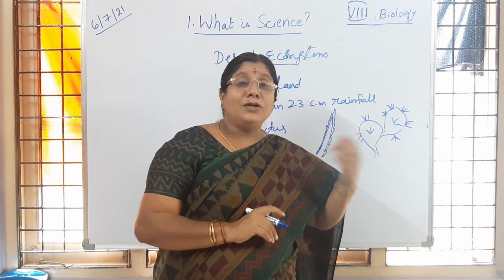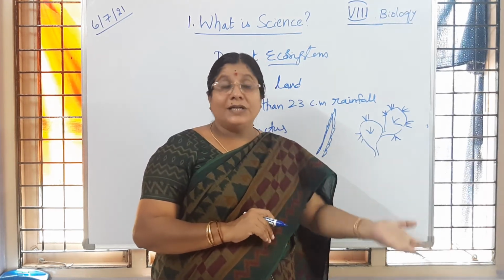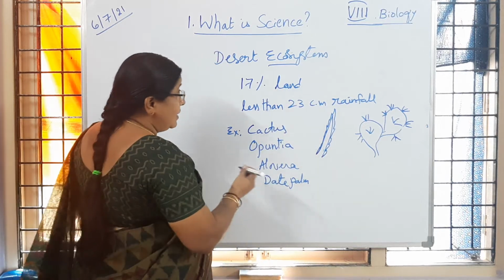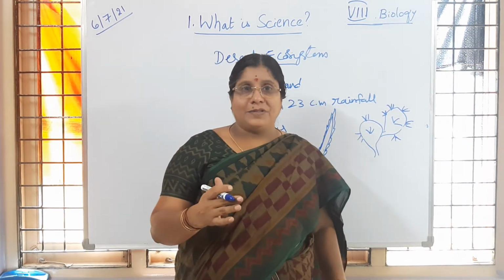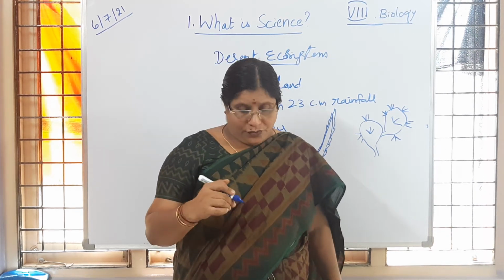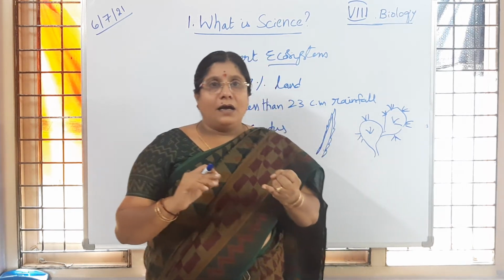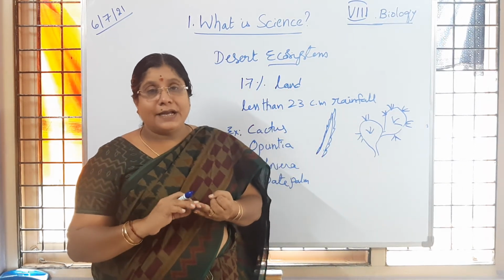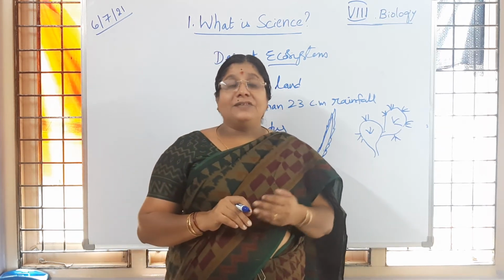Then the other group, animals, which come under consumers. Like camels or flesh eating animals we observe there. Carnivorous animals which are nocturnal in nature we can observe there. Is it clear to children? Like that, here we can see sand snakes, hyenas, camels.